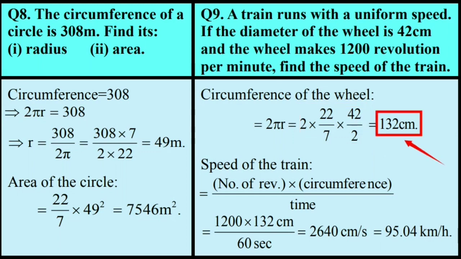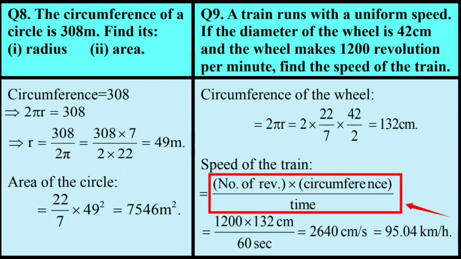The expression is simplified and the result obtained is 132 centimeter, that is the circumference of the circle, means that is the linear distance traveled by the train in one revolution of its wheel. The question says the number of revolutions made by the wheel is 1200 in 1 minute.